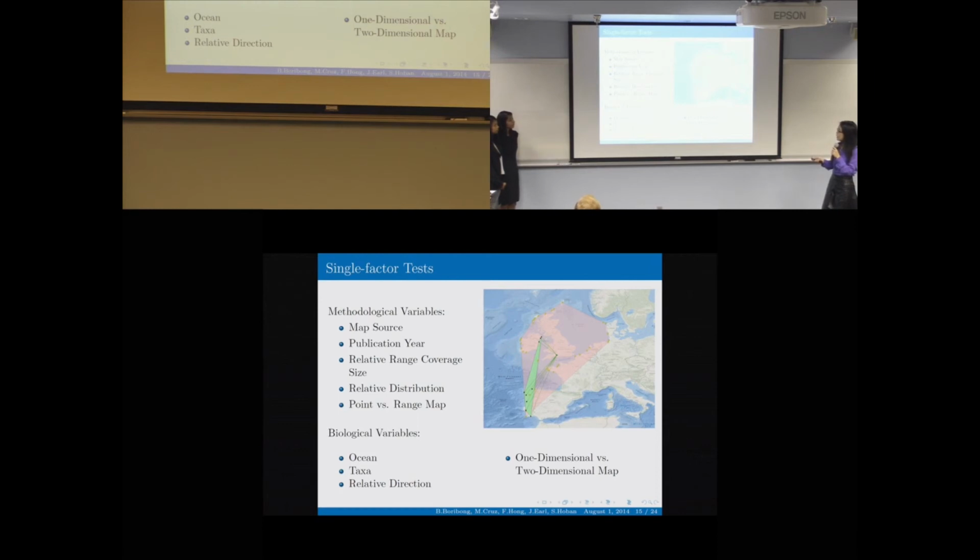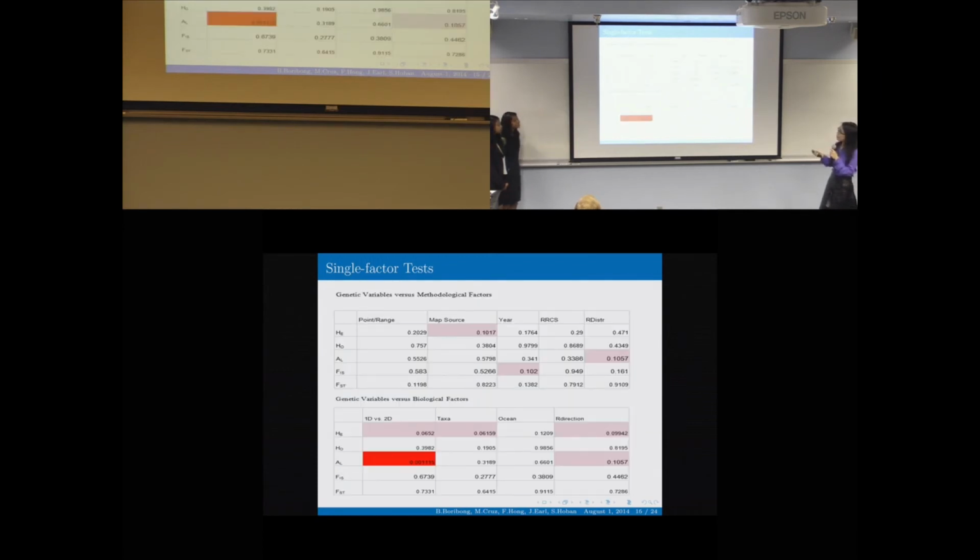And another one is relative direction, which considers which direction the samples were taken relative to the range center. And so these are the results of single factor test. We see that only one pair shows significant correlation, and the others show either marginally significant or insignificant results at all. We apparently would like to know more about what's going on in our models, so that's where we came up with our multi-factor models.